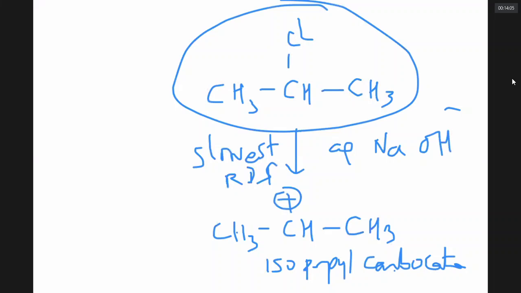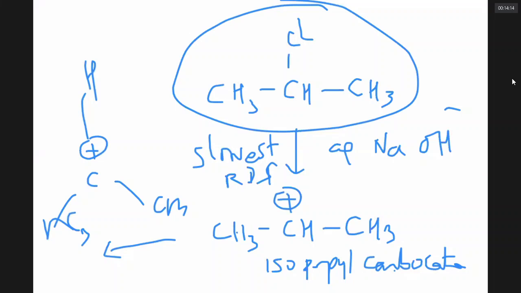Once you get carbocation, very rapidly this carbocation can be attacked by OH minus from front side or from back side. From whatever side it is possible, it will attack to give you a product called CH3CHOHCH3. That is 2-propanol. Are we very clear? The reaction of 2-chloropropane is a two-step process that involves the formation of carbocation. Formation of carbocation is the slowest and rate determining step.